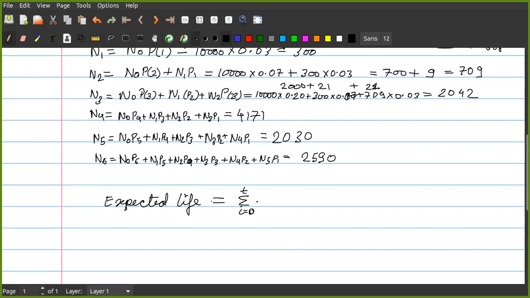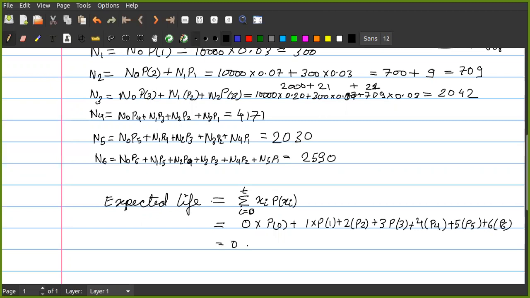That is 0th month into probability of p0, plus 1 into probability of 1, plus 2 into probability of 2, plus 3 into probability of 3, plus 4 into probability of 4, plus 5 into probability of 5, plus 6 into probability of 6.